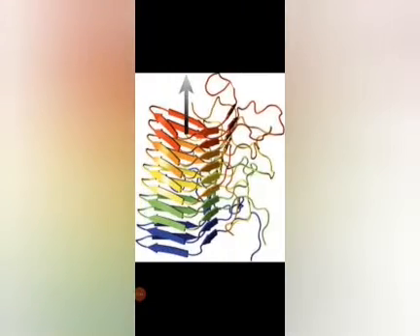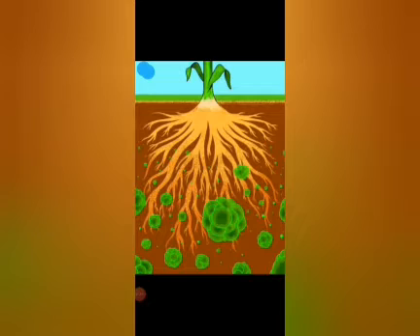Prions. The term was coined by Stanley B. Prusiner in 1982. The next one, application of microbes. Microbes in agriculture. Microbes play a role in cycling of elements like carbon, nitrogen, oxygen, sulfur and phosphorus.